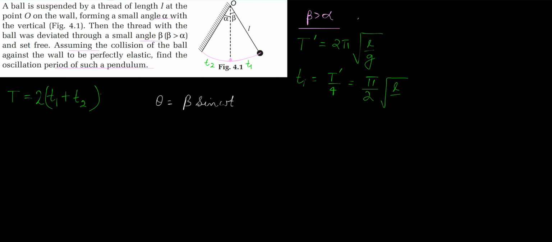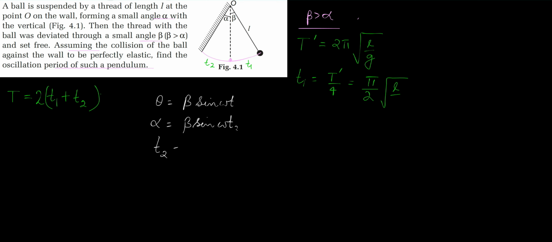We know this equation for when the particle goes from the mean position. Initially the particle is at the mean position and it goes from the mean position, and the angular displacement is theta. So here we can just consider this position towards the left as our positive direction. So at time t2, theta is going to be alpha. So it becomes alpha equals beta sine omega t2, putting time t2 here.